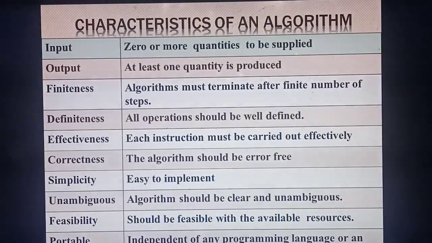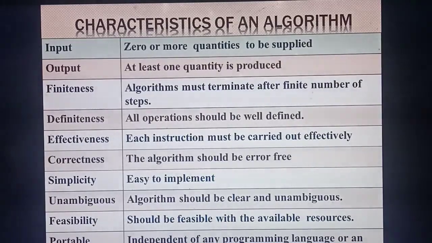Finiteness means, for example, last year you studied the loop concept, the for loop. For example, i equal to 0, i less than 5, like that. So that loop will execute how many times? Till 5 times. So that is finite. Till that time the algorithm needs to execute. So an algorithm must terminate after a finite number of steps. For example, adding 2 numbers.